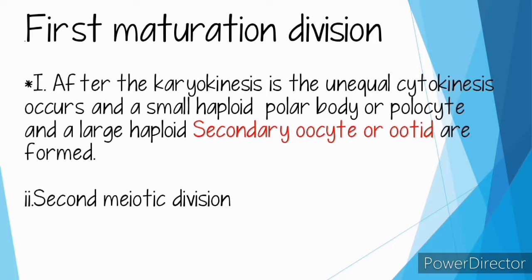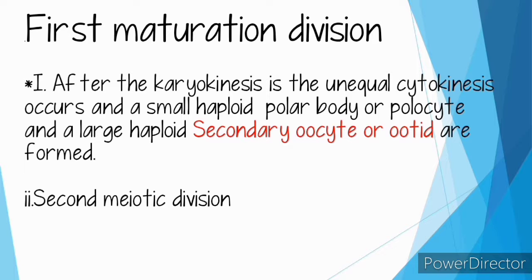First maturation division. During the first maturation division, or first meiosis, the homologous chromosomes of the primary oocyte nucleus pass through synapsis, duplication, chiasma formation, and crossing over. Soon after, the nuclear membrane breaks and the bivalent chromosomes move towards opposite poles due to the contraction of chromosomal fibres.